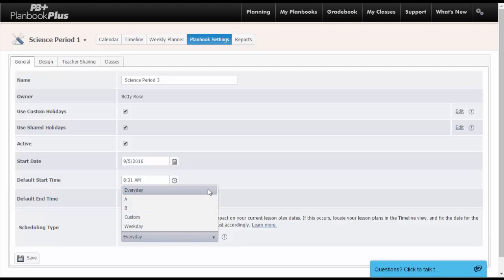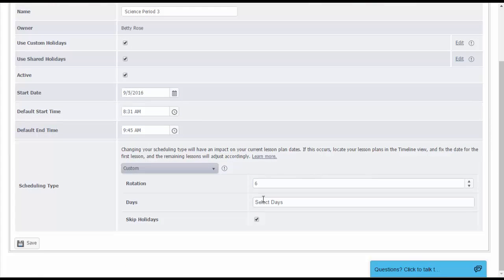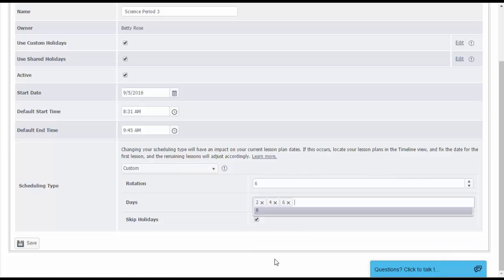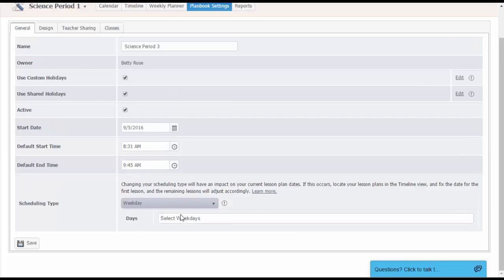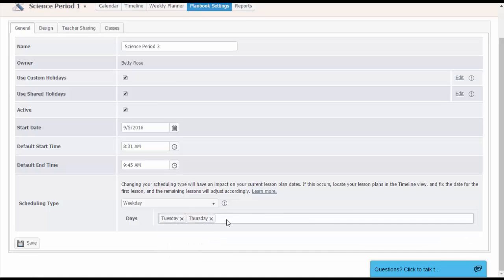Everyday scheduling would be if you teach this course Monday through Friday. We also offer A/B scheduling, custom rotation scheduling, which will determine how many days you have in your rotation and choose what days you teach those specific classes. Then we also offer weekday scheduling, which would be if you teach specific classes on specific days of the week. You will select the days applicable for this plan book.